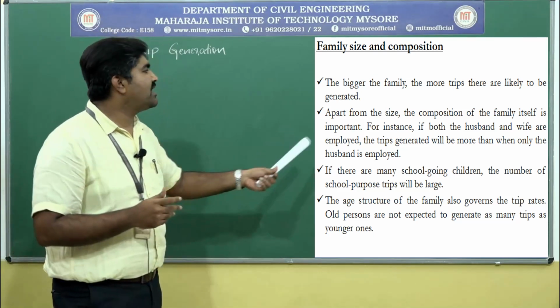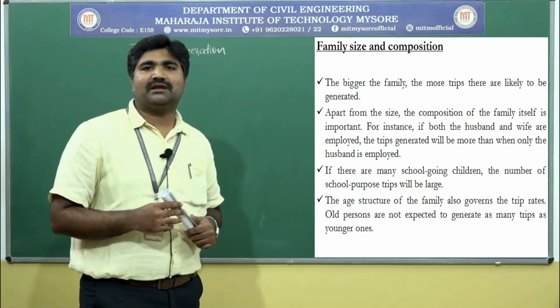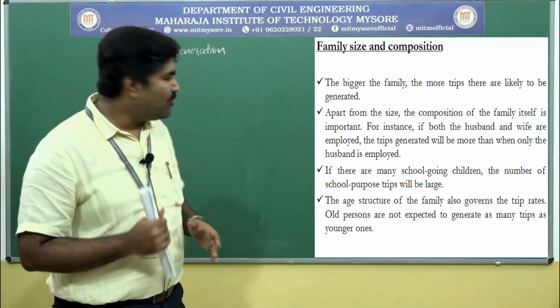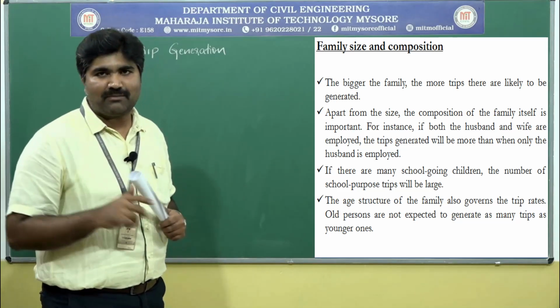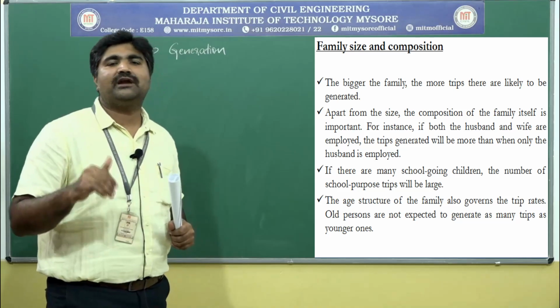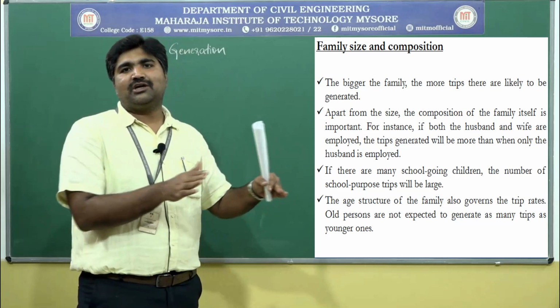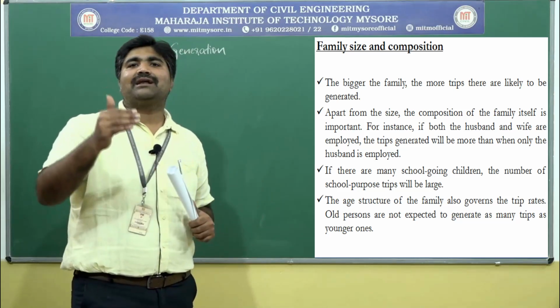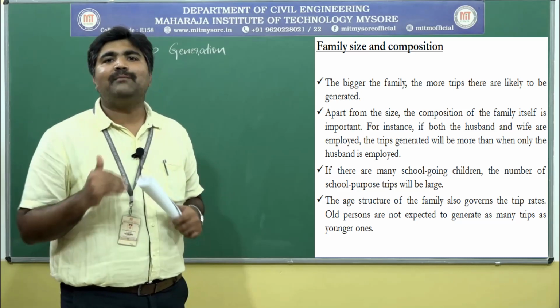Similarly, if there are many school going children in the household, the school purpose trips will be more. And also, if we consider the age structure in the family, older persons are not expected to generate more number of trips when compared to younger ones. Those aged 60 plus make fewer trips when compared to 20 plus youths. They make fewer trips than them.